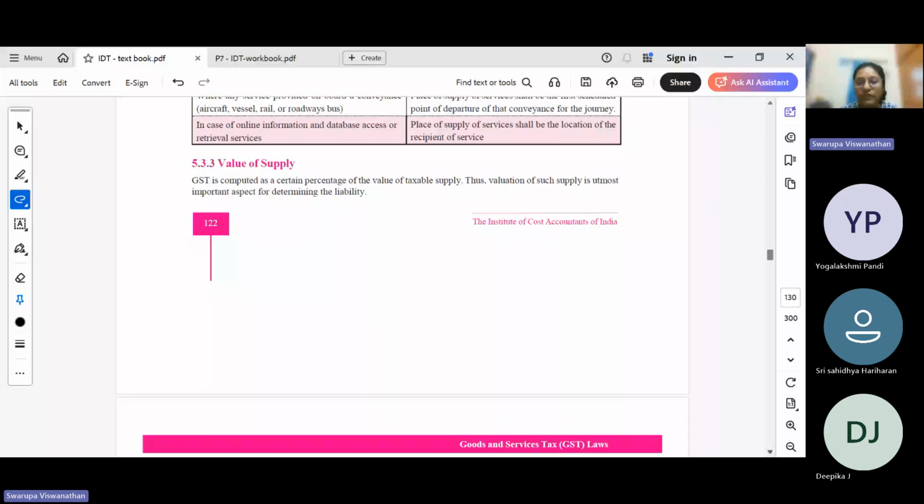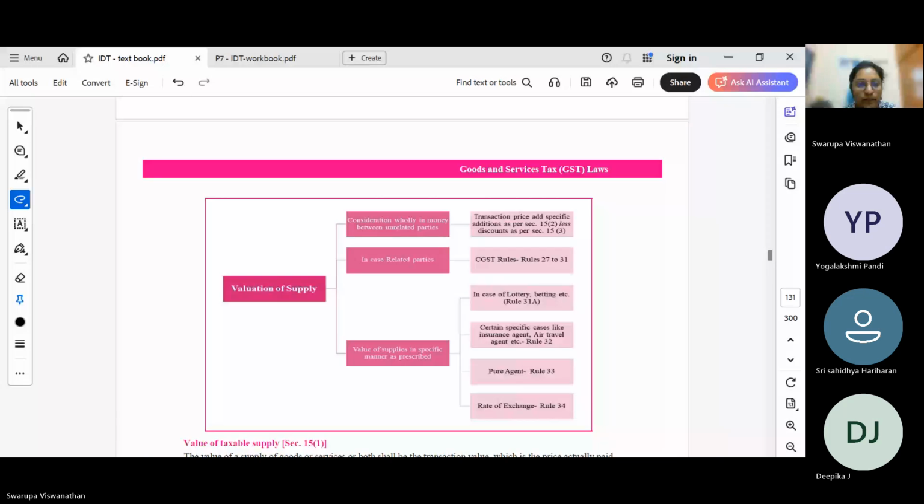Next, we have value of supply. So we have seen place of supply, time of supply. Now, value of supply is actually the price that is paid or payable on a product, where price is the sole consideration. So the invoice price, you can take the invoice or the MRP to be the transaction value. There are certain things that have to be added and certain things that have to be excluded when it comes to calculation of transaction value.